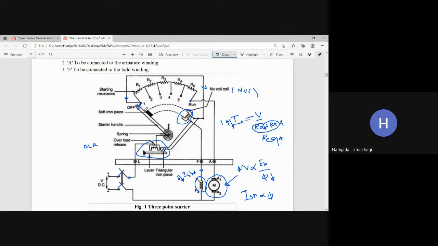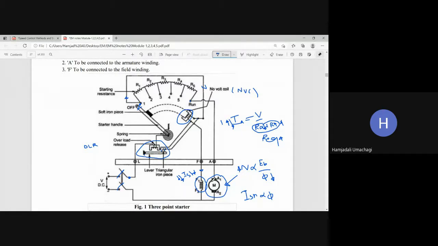Because of that, machine will it run or it will come to the standstill condition? Standstill condition. It will come to the standstill condition because by the time it releases the handle, it will rest on to the position number 1. Position number 1 means what? You have added all the resistance to the armature. Then entire power is wasted here itself. Then power is not available for the motor to run safely.